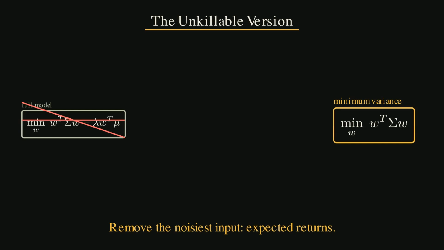That is why the stripped-down model matters. Minimum variance says this: minimize W transpose sigma W, subject to the weights adding to 1. No mu, no lambda, no return forecast. It simply asks one question: what blend has the lowest total variance? This is why the paper is powerful. Even when the noisiest input is removed, optimization still works. It works because correlation and volatility are more stable than return forecasts. The machine can help if we feed it the more reliable part of the data.